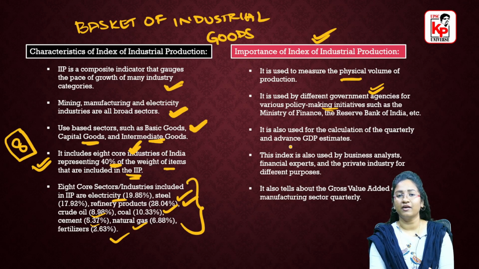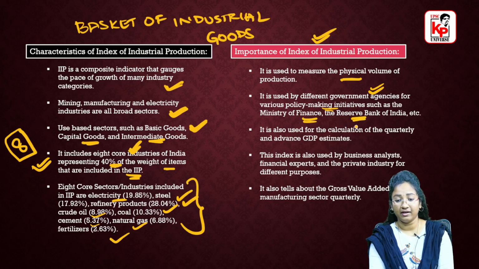First of all, they have to look at how the economy is growing in different sectors, and based on that, policy is formulated. For example, if our Ministry of Finance or the Reserve Bank of India wants to come up with a particular policy, they first look at the performance of these sectors in the economy from data like these indices, and then they formulate the policy.